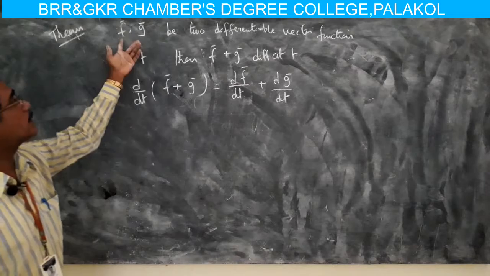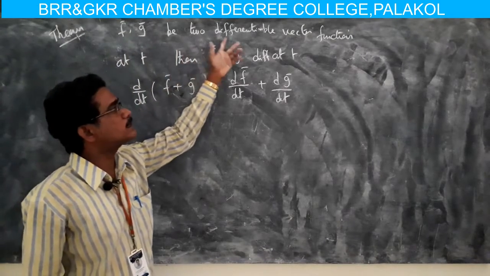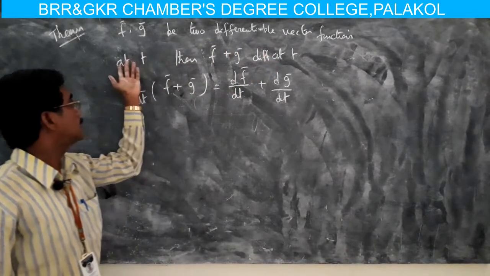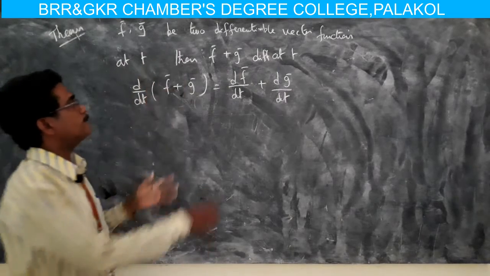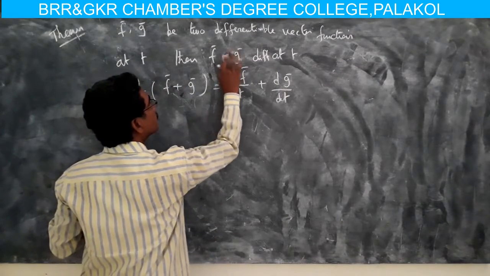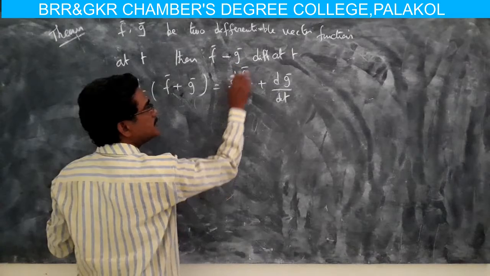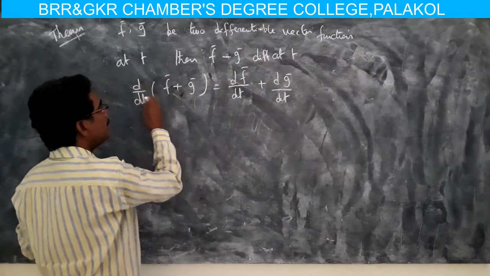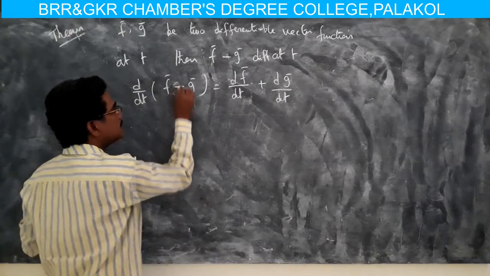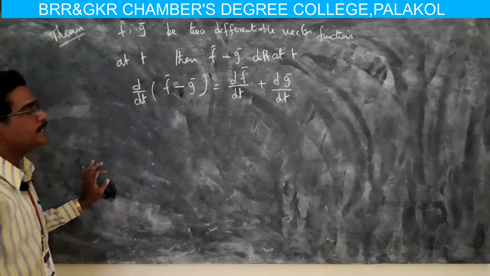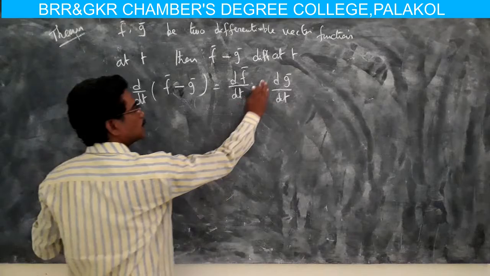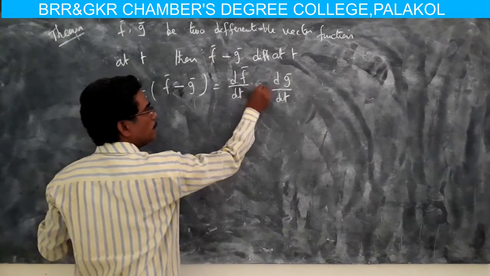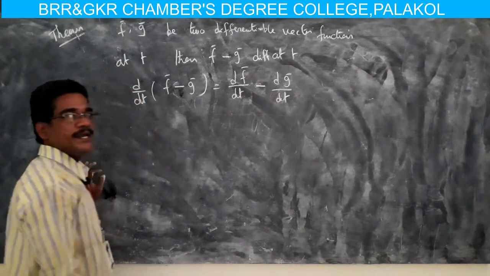Similarly, f comma g are two differentiable vector functions at t, then f minus g is differentiable at t, then d by dt of f minus g is equal to df by dt minus dg by dt.